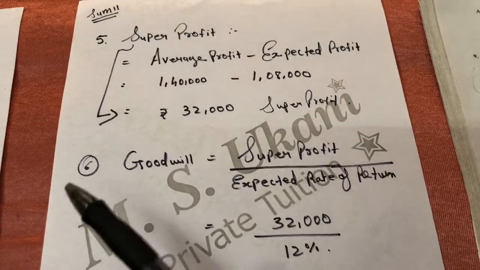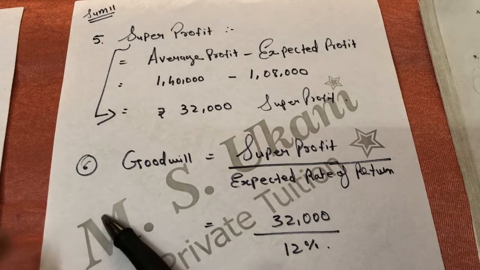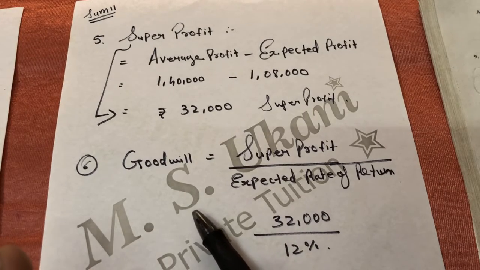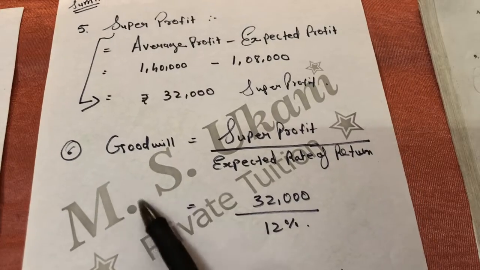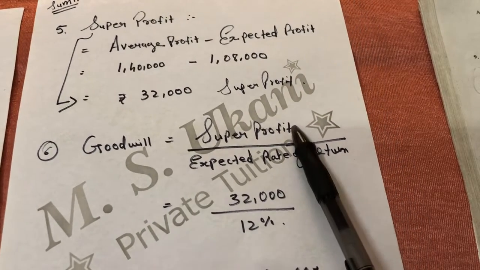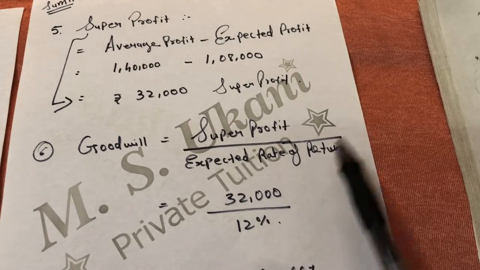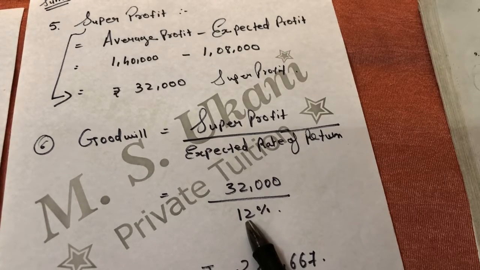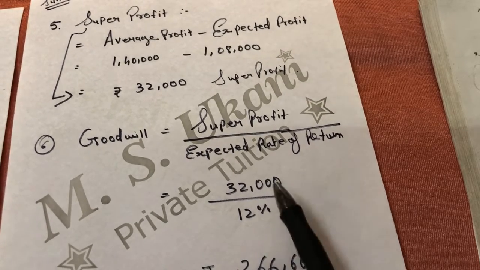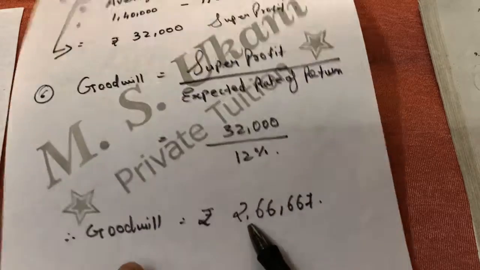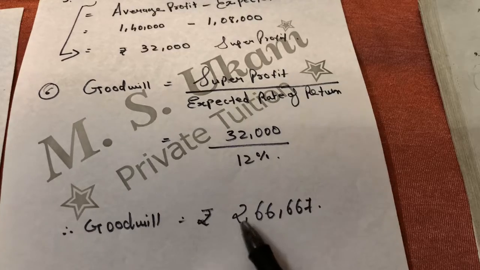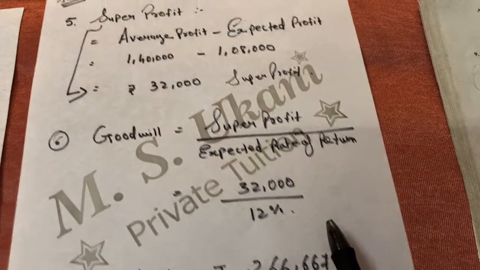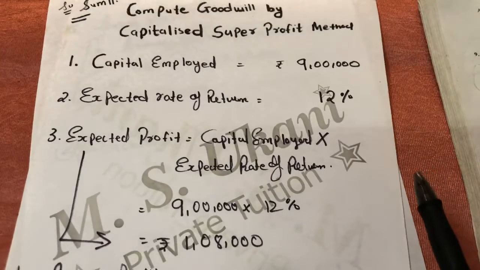Now in the 6 steps, the formula is different as compared to super profit. The first 5 steps are the same as super profit, but the 6th step is different. The formula for goodwill is super profit upon expected rate of return. Super profit is 32,000 and expected rate of return, already given in the question, is 12%. If we divide on the calculator, we get the answer: goodwill equals rupees 2,66,667. In this way we had calculated the goodwill by capitalized super profit.